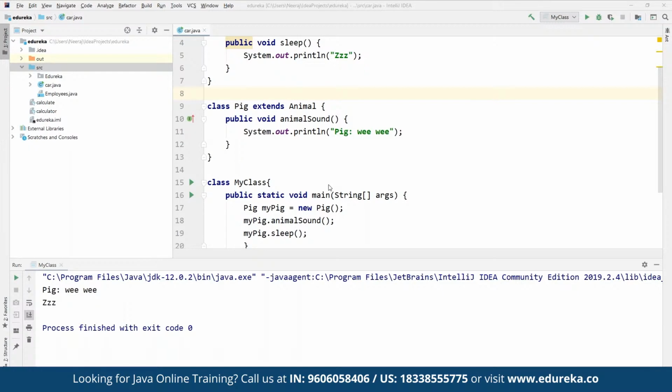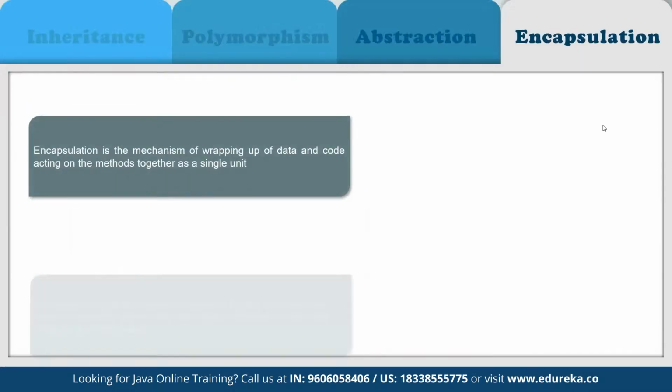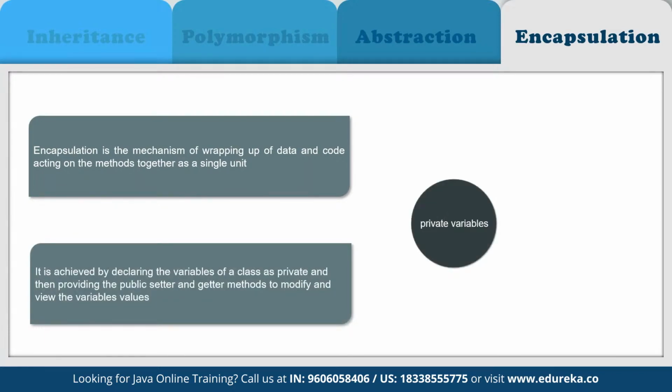Now let's discuss the next component that we have. We discussed the concepts of inheritance and, okay, I think we had discussed all. No, we haven't discussed encapsulation. So let's discuss what exactly encapsulation is. Encapsulation is basically a mechanism where we can bind the data and code together in a single unit. That is exactly what we mean by encapsulation. It also means that we can hide our data in order to make it safe from any modification.